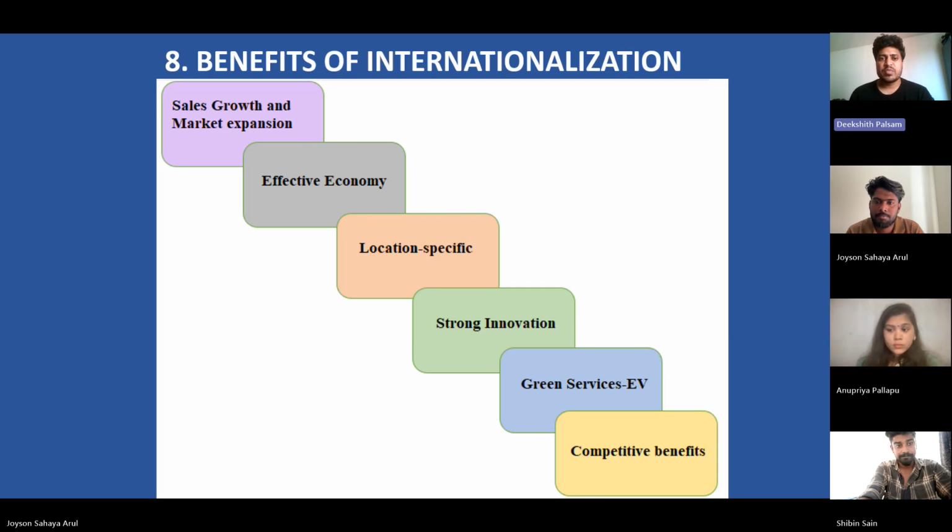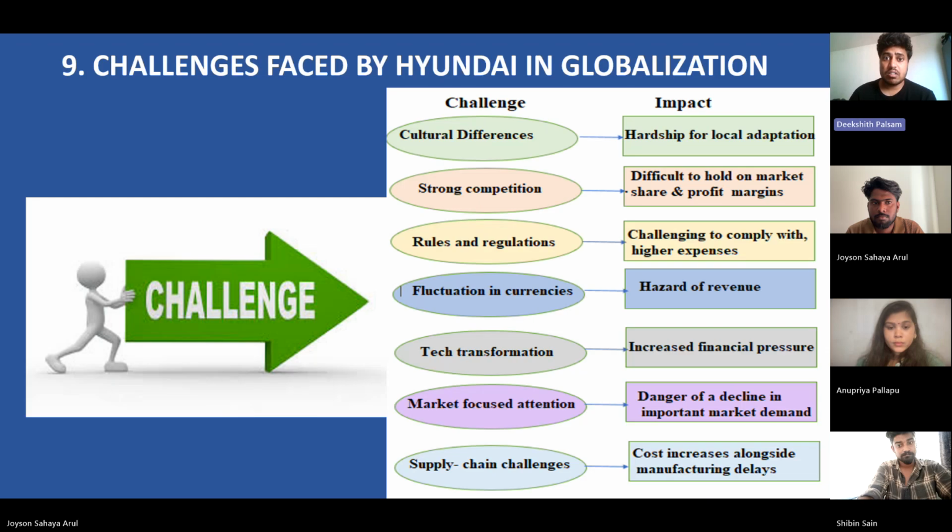Competitive benefits: Hyundai gained a long-time reputation and leadership in the market, establishing an early presence among important developing areas such as India in 1996. It has established its position as a top manufacturer of dependable, reasonably priced automobiles and increasingly EVs in developing nations, and as a global automobile giant. It faces several challenges in the globalization process.